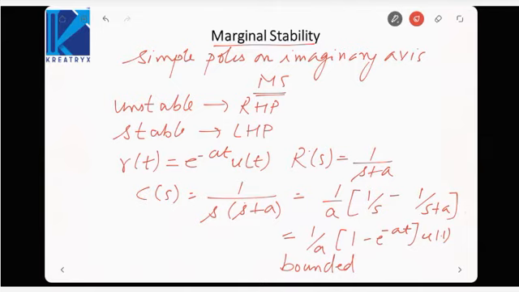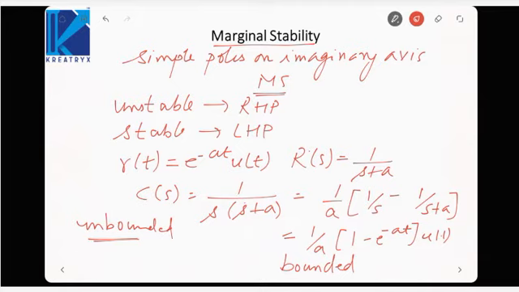So if you see, this sort of a system can produce bounded output as well as unbounded output. But that depends on the input. Such a system is termed as marginally stable, which can produce both bounded as well as unbounded output depending upon the value of input. So unbounded output is produced only if the poles of r(t) or R(s) coincide with the poles of G(s) or the transfer function.